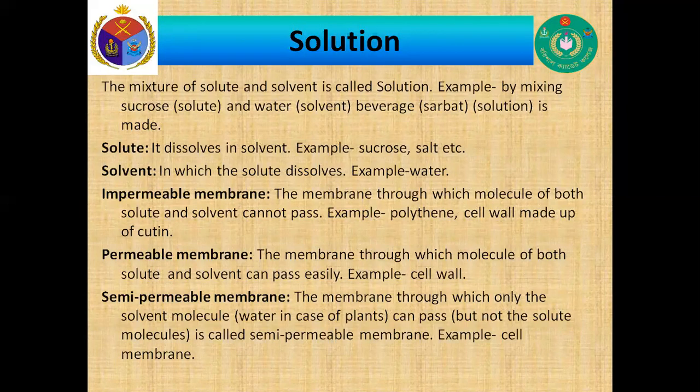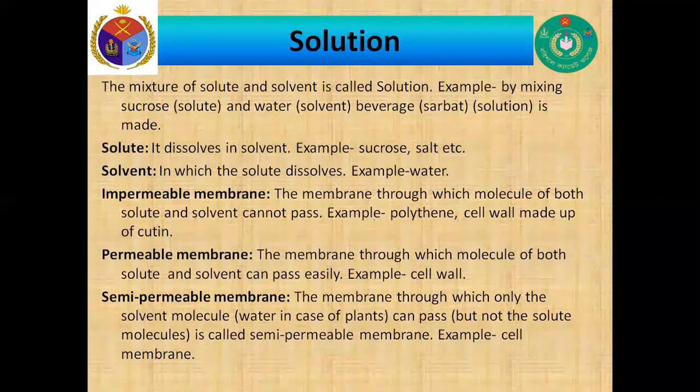Now, impermeable membrane. The membrane through which molecules of both solute and solvent cannot pass. Polythene and cell wall made of cutin are the best examples of impermeable membrane. Now, permeable membrane. The membrane through which molecules of both solute and solvent can pass easily is called a permeable membrane.